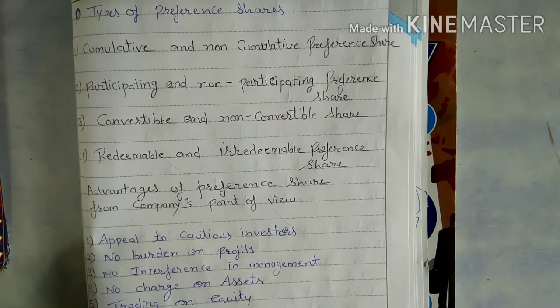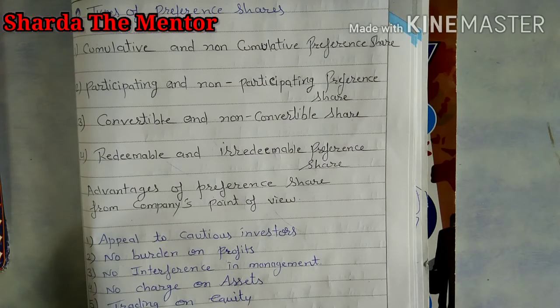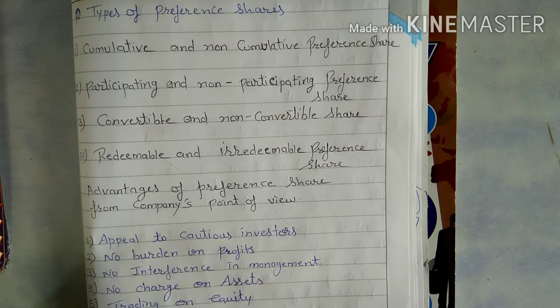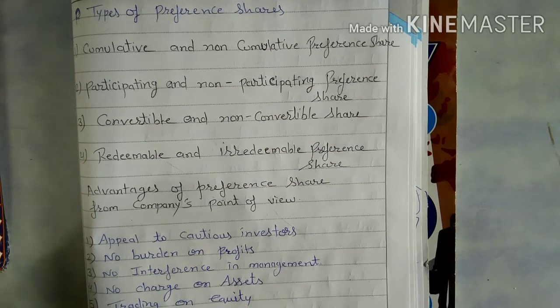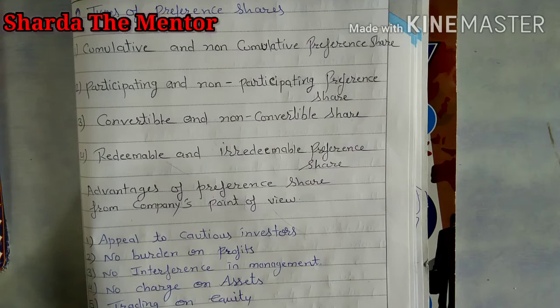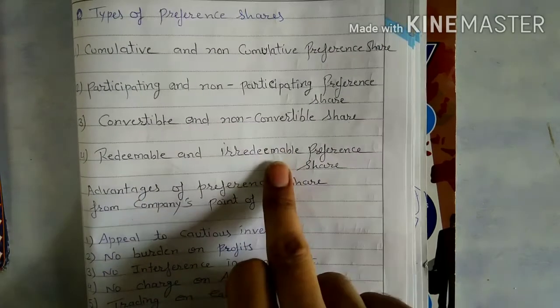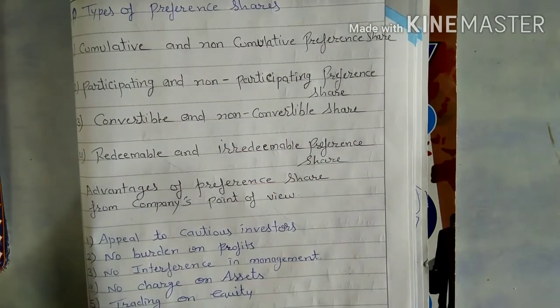But according to law, it is mentioned in the Company Act that a company can't issue preference shares for more than a period of 20 years. It means a company can issue redeemable preference shares up to 20 years, not more than that. So irredeemable preference share is not possible to issue.